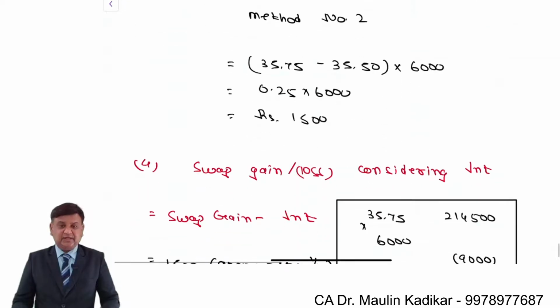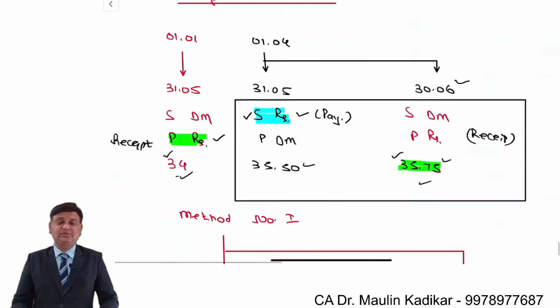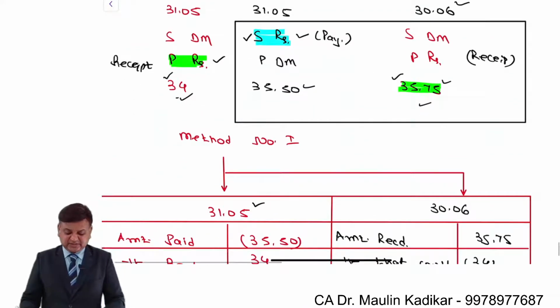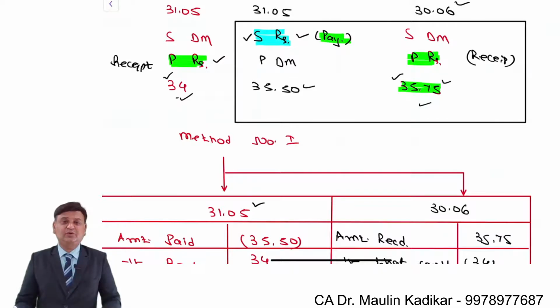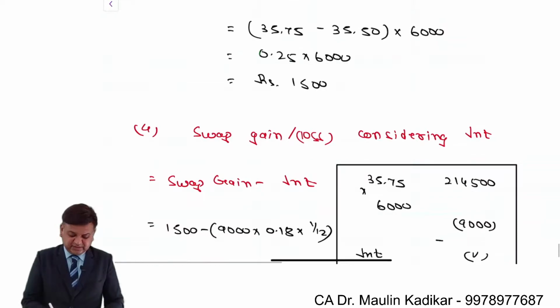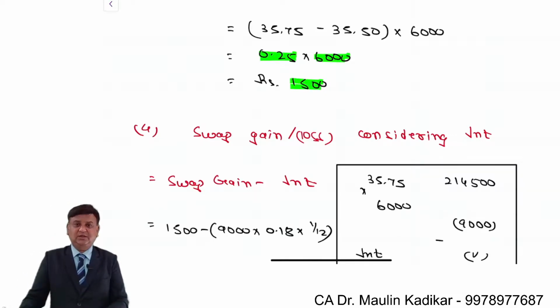In method number 2, you just have to take into account the transactions entered upon on 1st of April. You make a comparison of the sale and the purchase transaction. Sale of rupees means the payment and purchase of rupees means the receipt. The difference of both is 25 paise per Dutch mark. So 25 paise into 6,000. I'm sorry, there is a gain because the purchase price is less. So you make a gain of rupees 1500.